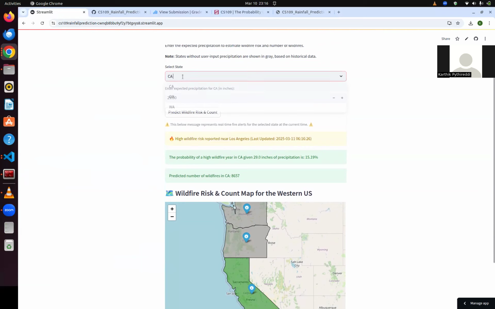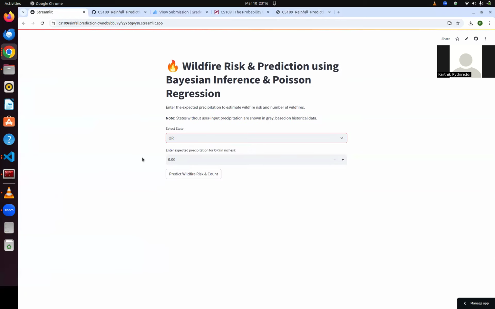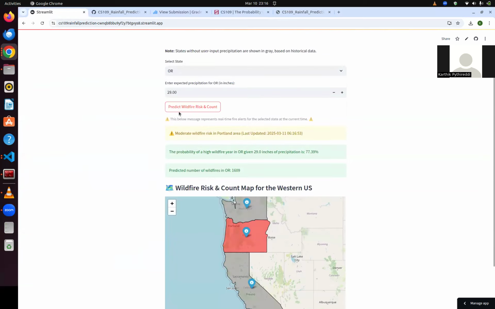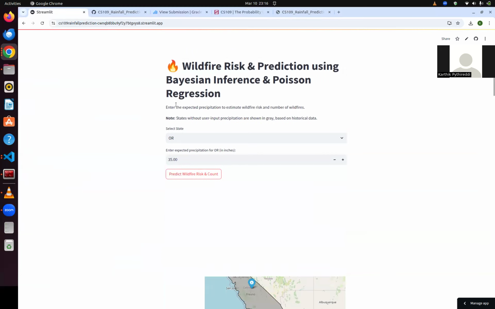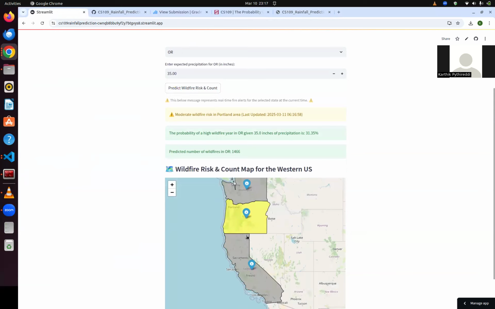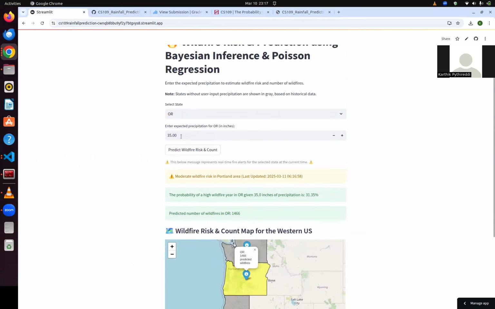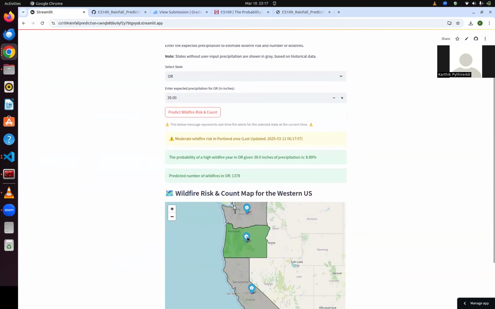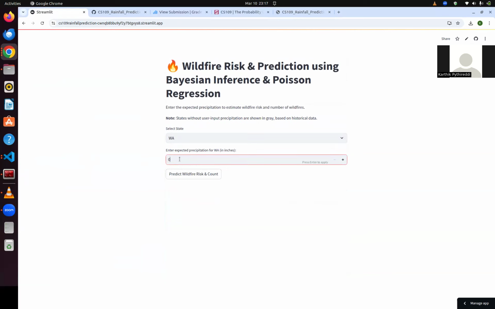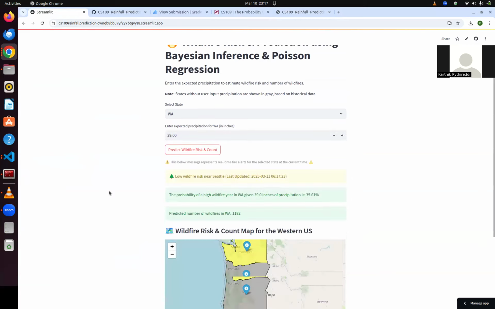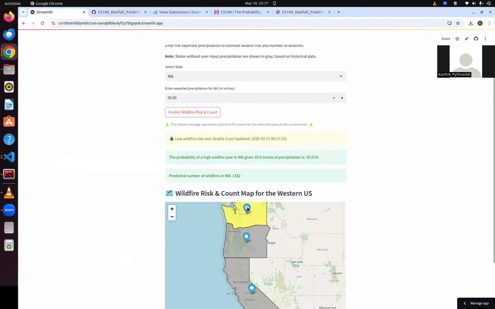But 29 inches might not be low risk for the state of Oregon; there, 29 inches is considered high risk. If we go above, maybe to 35, this is predicted as a low wildfire risk for Oregon. So I'm going to do 39, and I think 39 inches is considered a low wildfire risk for Oregon, but 39 might not be low for the state of Washington. As you can see, 39 inches is considered a moderate wildfire risk for Washington.